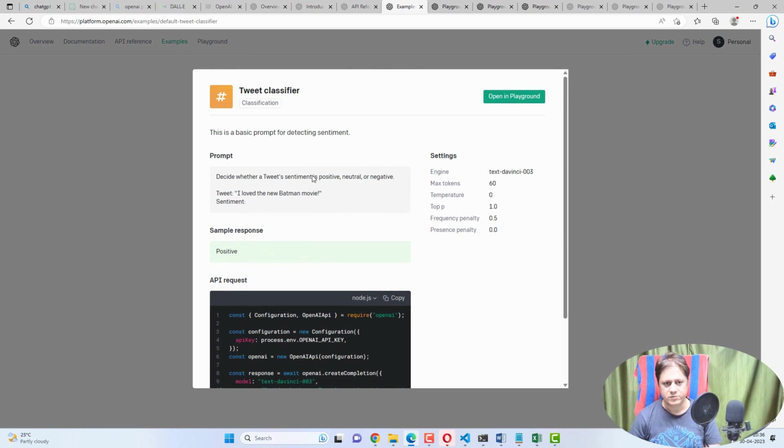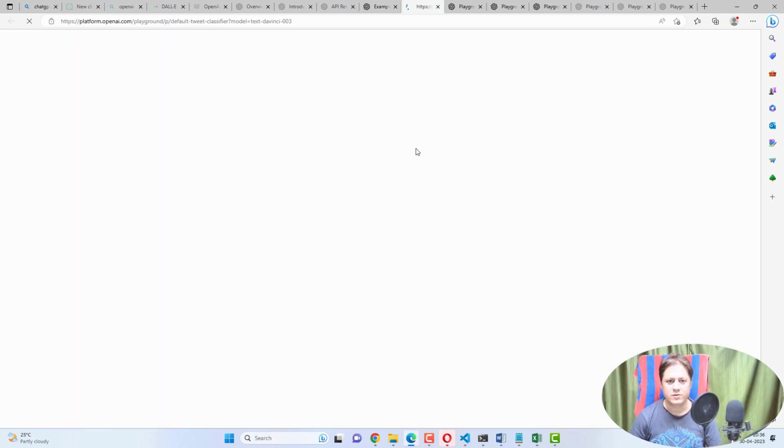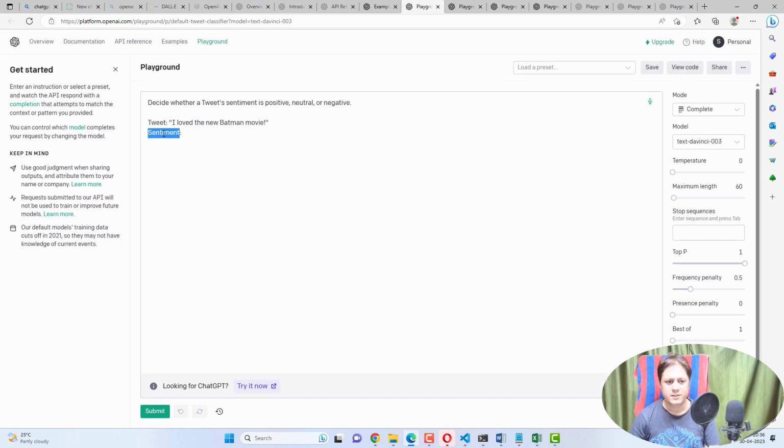After that, let's move on to the same thing which I have shown you, the advanced tweet classifier. This is the same, but they have named it as a tweet classifier. The earlier was the advanced tweet classifier. So here, if you see, the user is saying I loved the new Batman movie, and the chatbot is saying it's a positive sentiment. Okay, I am asking the sentiment here. I could ask the language also. Let's try with that. Let's see if it says English. Yeah, so it's English and it's positive. So you got the sentiment as well as the language which the user is writing here.